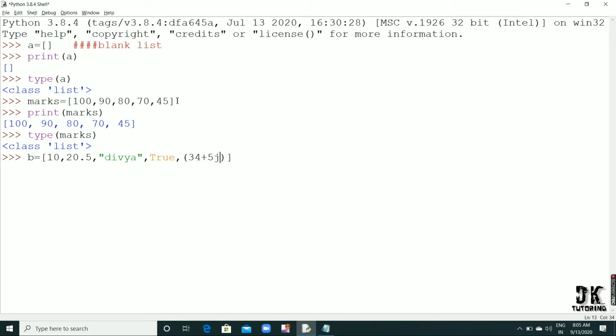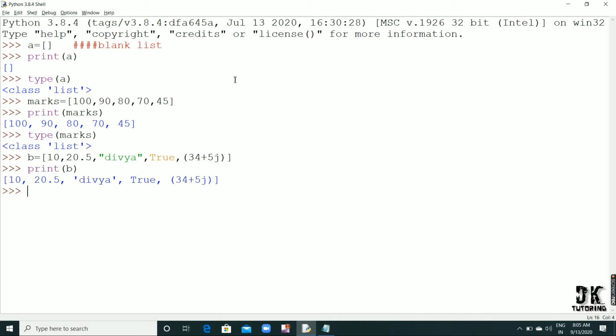Okay, so here we took a combination of all the data types. If I print this, print b, you can see I got the data here. So you can take a combination of different data types also. It's not like you have to take integer only or string only. No, you can take anything. Okay, so this is how to create a simple list.